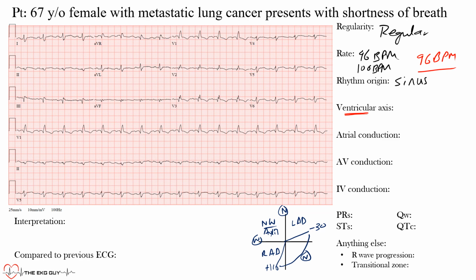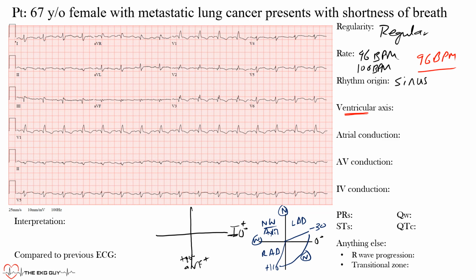So remember, the leads we have to look at here, let's draw this out again. Lead 1 sits here, the positive end, and that's at 0 degrees, which is here. And then AVF, the positive end, sits down at positive 90 degrees. So those are the leads I want you to focus on. There's many ways to find the axis, but this is a simple way, and tends to hold up pretty well. So let's look here.